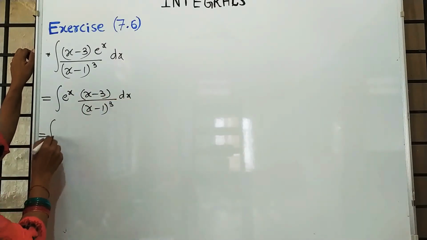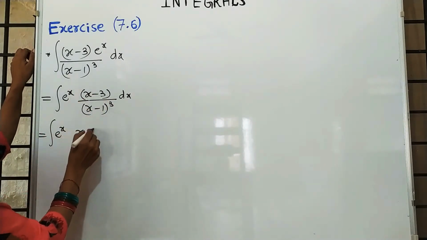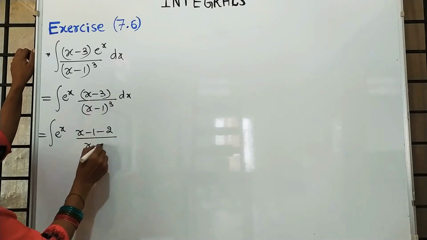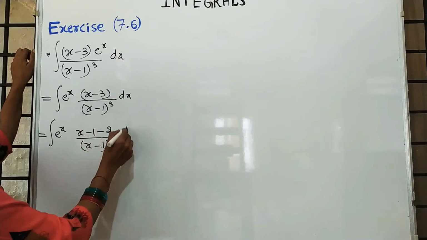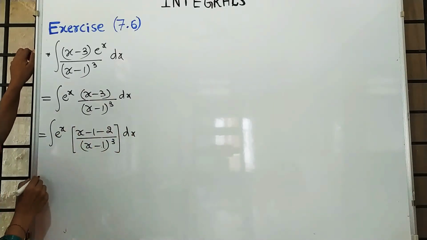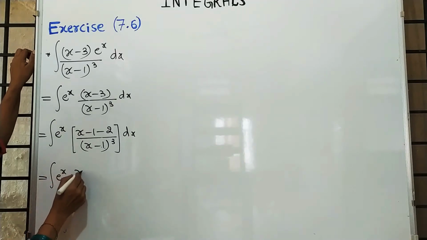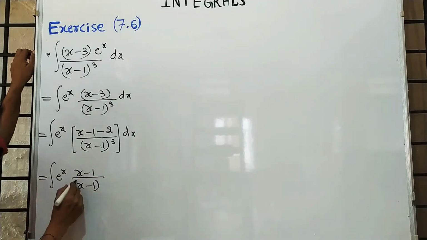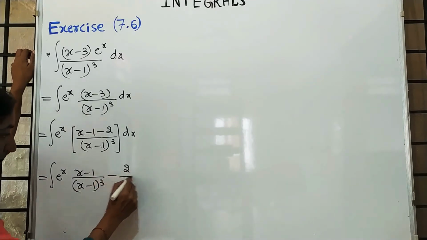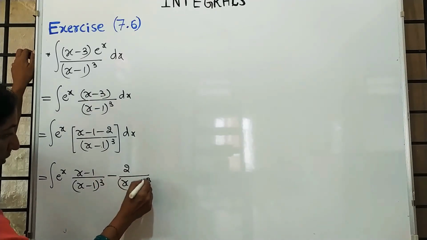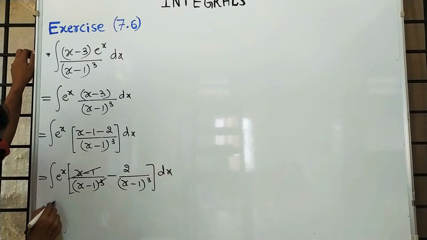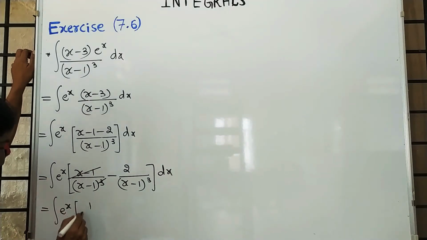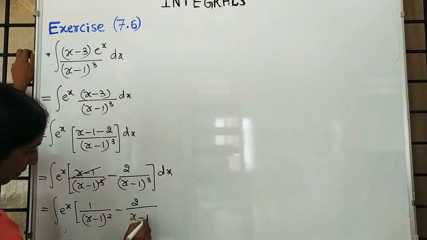Now e raised to x, (x minus 3) I am writing as (x minus 1 minus 2) divided by (x minus 1) whole cube, into dx. Now it is e raised to x in the bracket, (x minus 1) upon (x minus 1) whole cube, taking denominator separately, minus 2 upon (x minus 1) whole cube, into dx. Out of 3 terms, 1 term is cancelled here. e raised to x in the bracket 1 upon (x minus 1) whole square minus 2 upon (x minus 1) whole cube